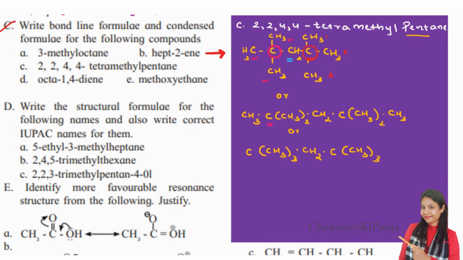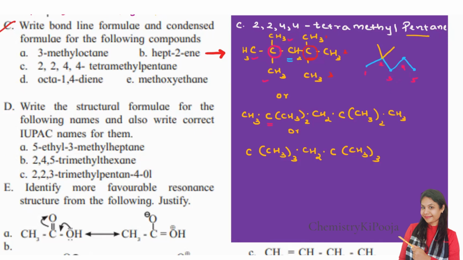Clear? Now let us quickly write down the bond line structure of the same question. Now pentane, so the very first thing is 1, 2, 3, 4, 5. Now 5 carbons I have written. Quickly I'll number it 1, 2, 3, 4, and 5. Now this is 2,2. That means on the second position we have 2 and 2.